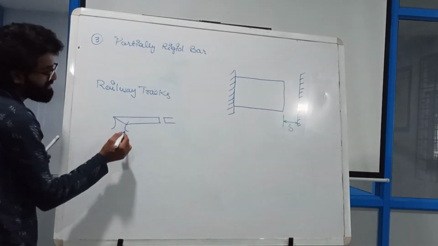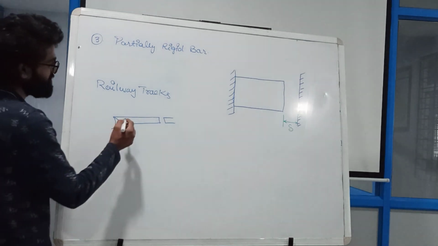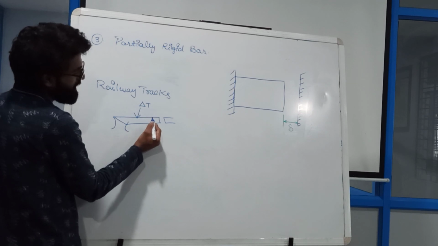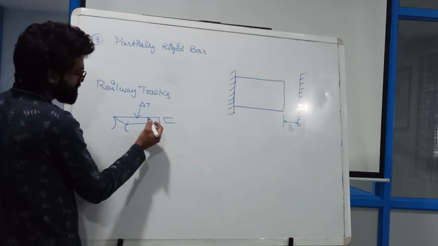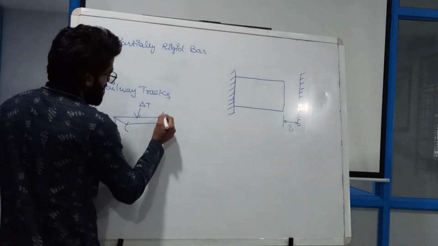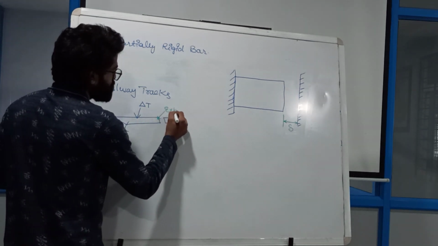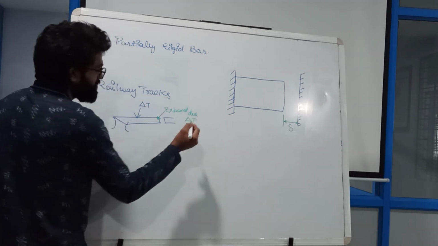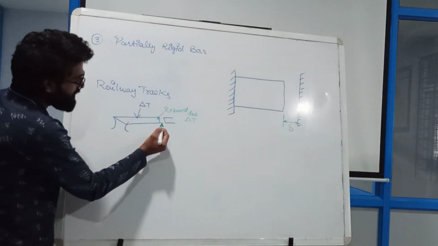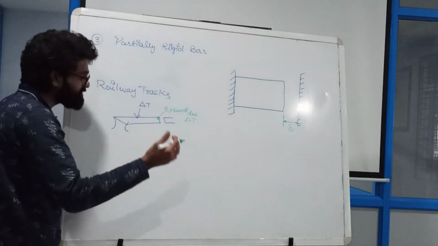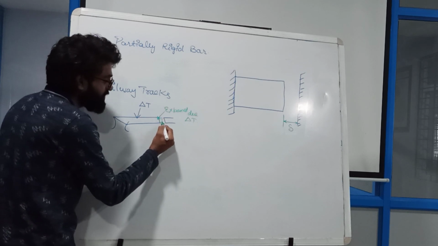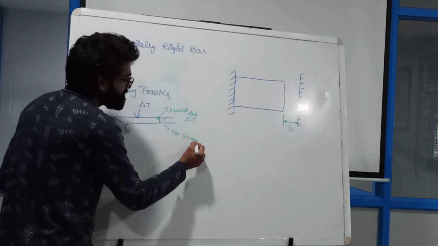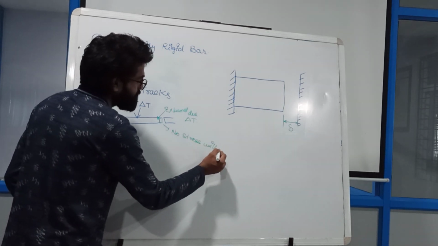The answer is that they have given this gap in the middle because when there is a change in temperature, this particular bar or steel girder will expand due to delta T. If it expands, it will reach into the gap and no stresses will be produced.